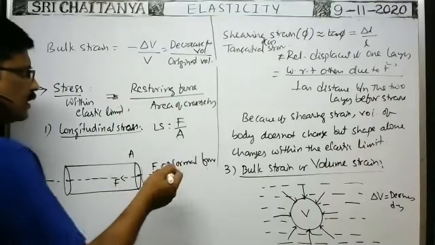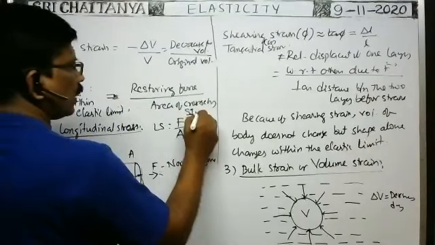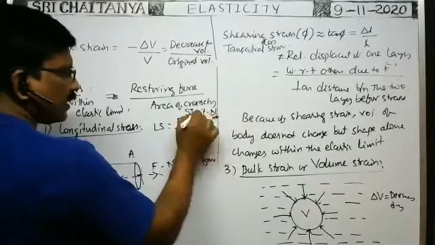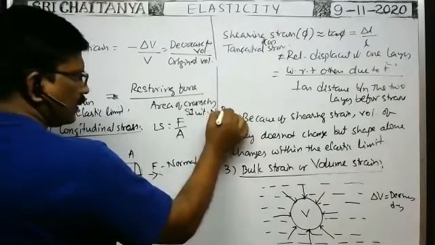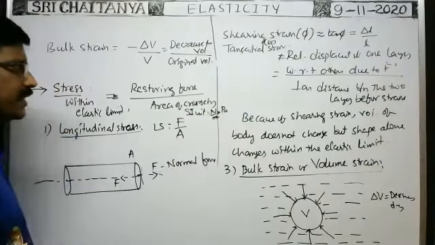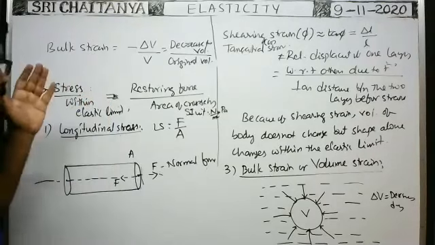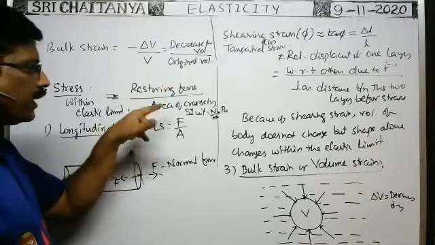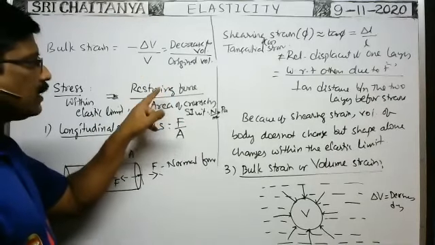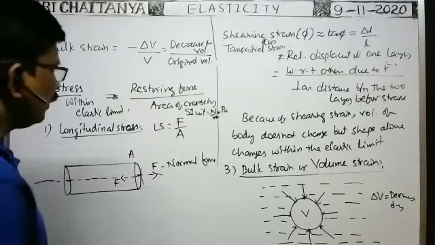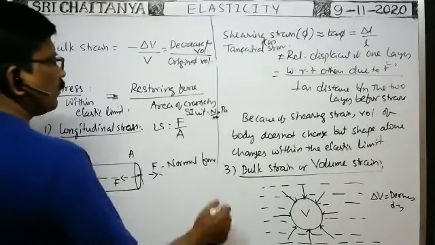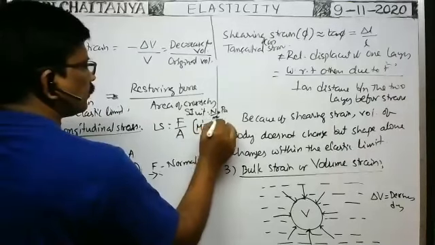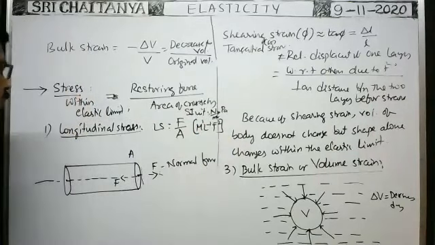What is the SI unit of stress? Force by area, that means Newton per meter square. As it is the same unit as pressure, it is also called the Pascal. The SI unit of stress is Pascal. The dimensional formula is the same as that of pressure. Force is M L T to the power of minus 2, divided by area, L square. So M L inverse T to the power of minus 2 is the dimensional formula of stress.